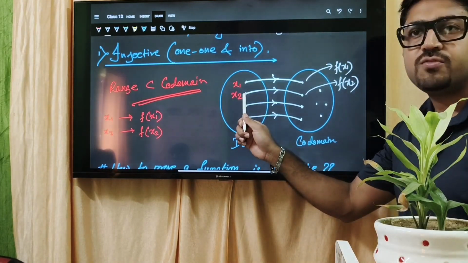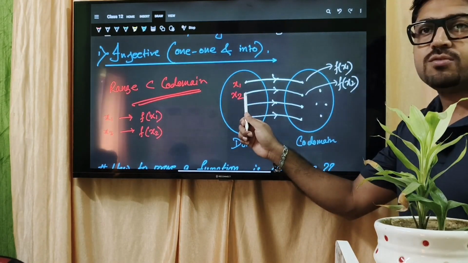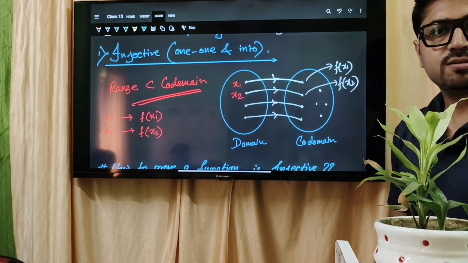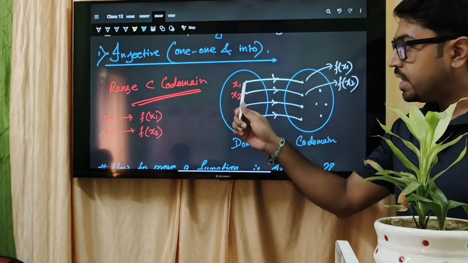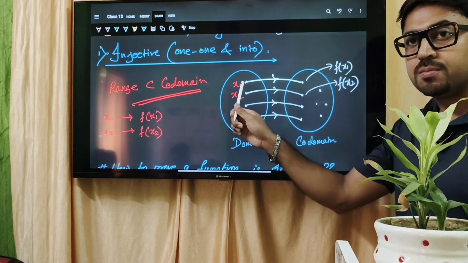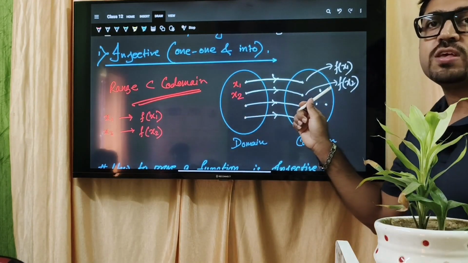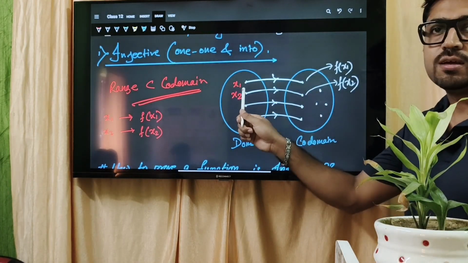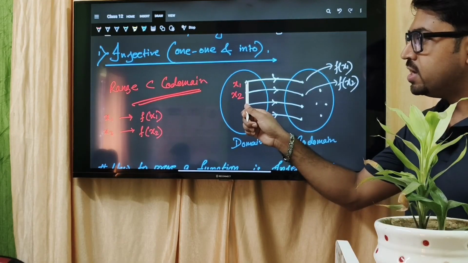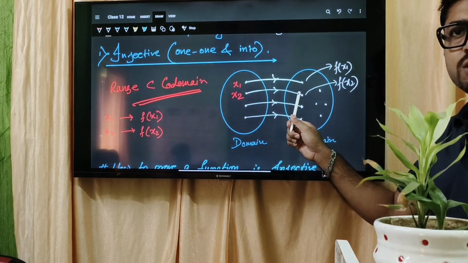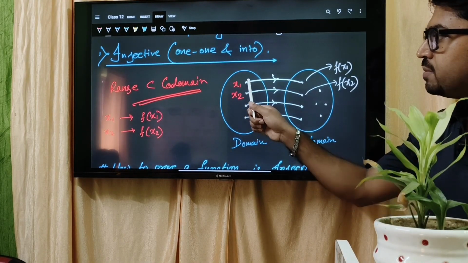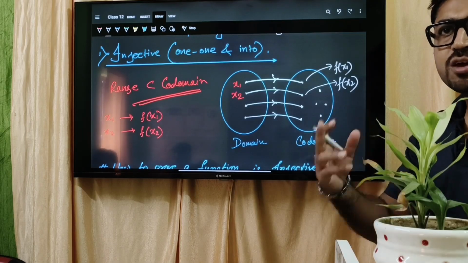If these two elements are different, ভালো করে বুঝবি, if these two elements are different, they should be also different, correct? Right na? But if they are same, then they should be also same. মানে এরা যদি সেম হয়ে যায়, x1, x2 মনে কর সেম এলিমেন্ট, then is it possible that there should be a different output? এটা পসিবল না। সো সেম এলিমেন্ট মিন্স এই দুটোকে সেম হতে হবে।